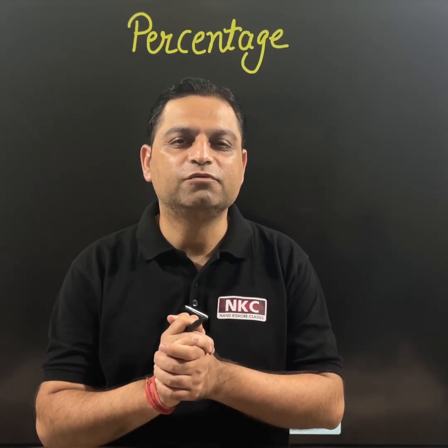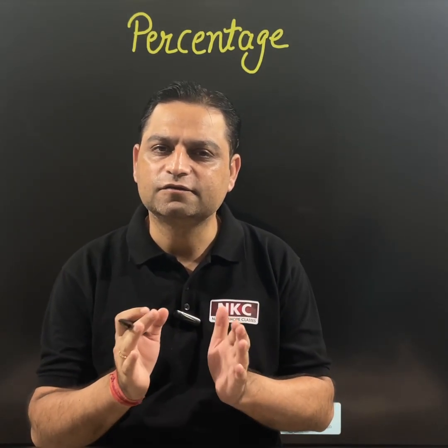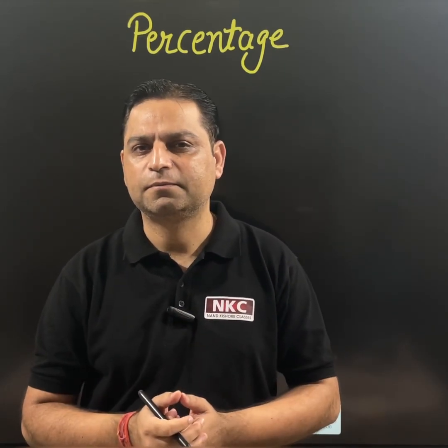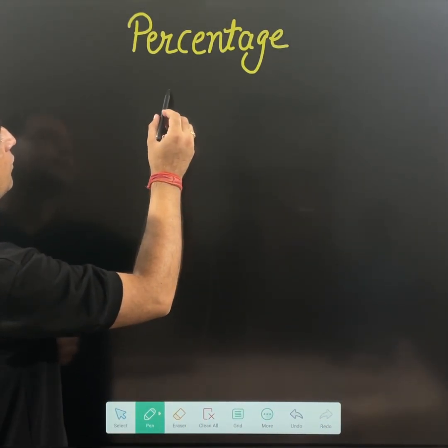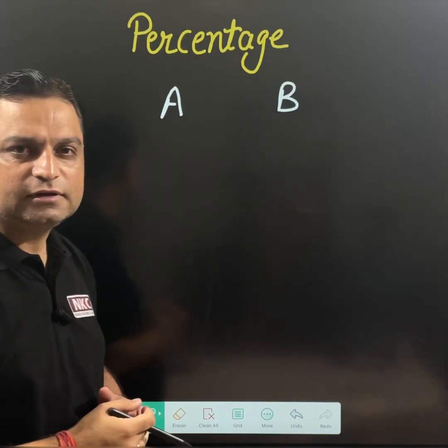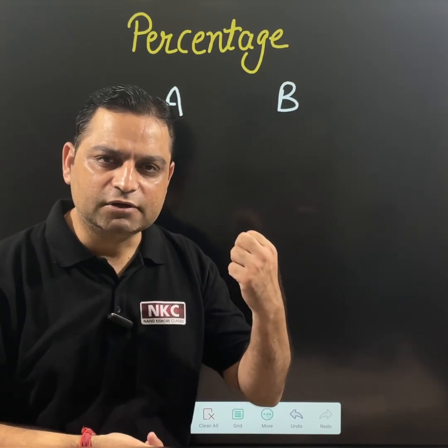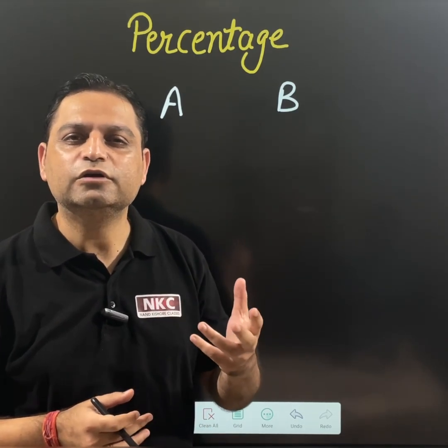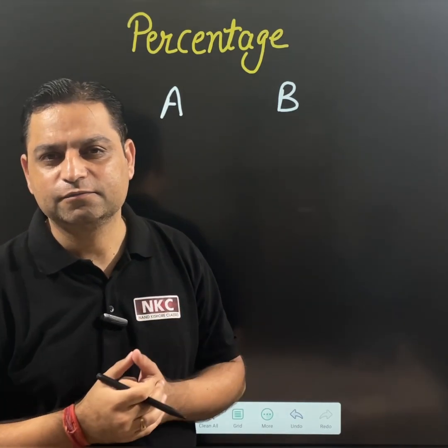Today's lecture is going to be very interesting because today we are going to learn about the percentage concept in detail using a very interesting story. That story is, there were two friends. One was friend A and the second was friend B, whatever the name is, A and B. Those two friends were very competitive in nature because they were both intelligent, and in school they usually have competition over who is going to score good marks.